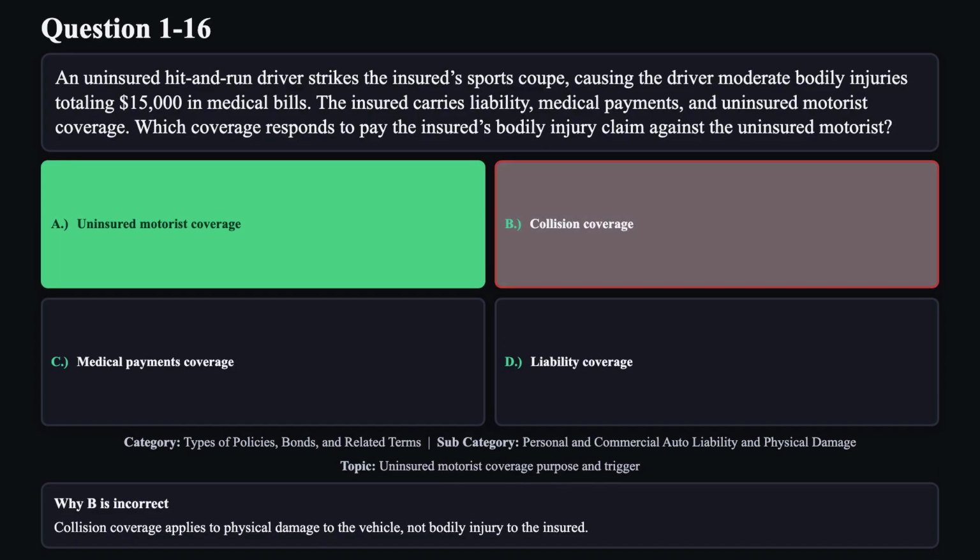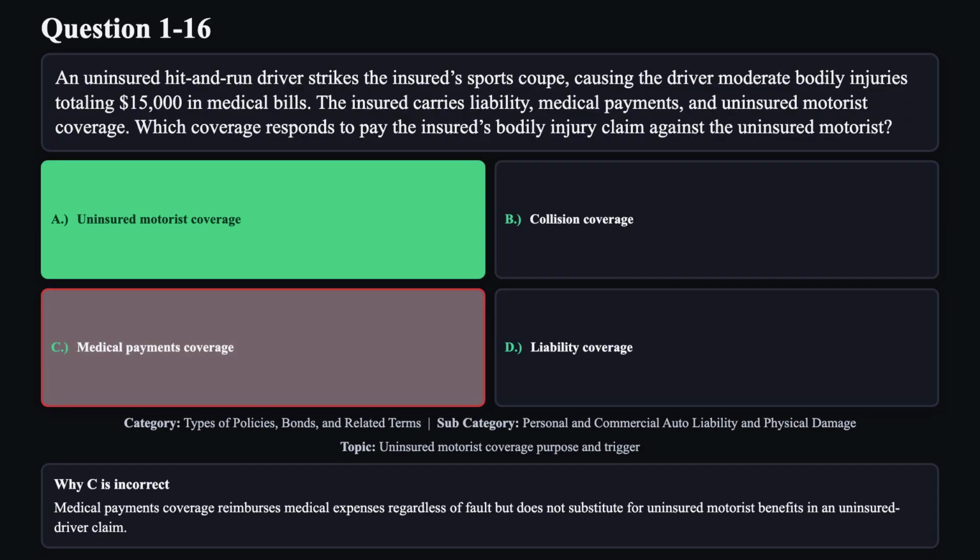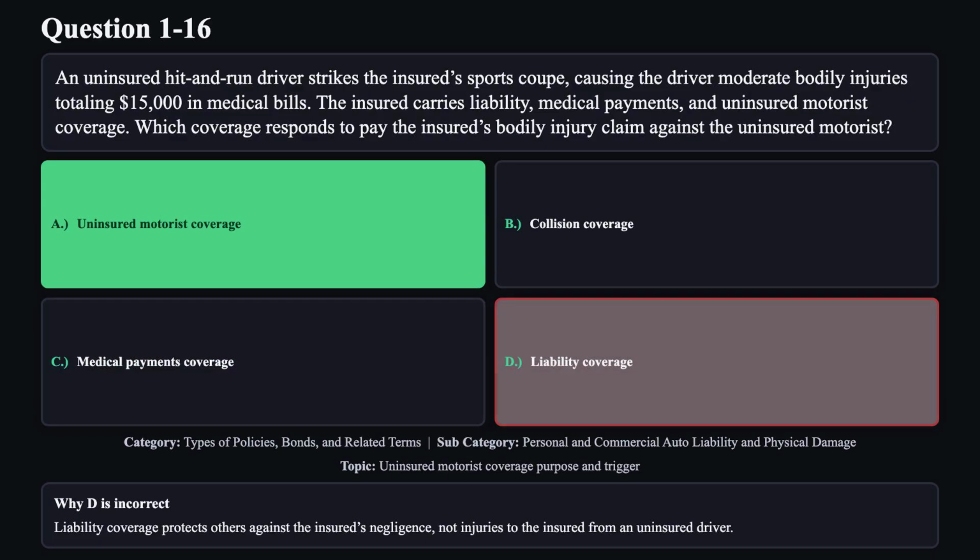Reason B is not correct. Collision coverage applies to physical damage to the vehicle, not bodily injury to the insured. Reason C is not correct. Medical payments coverage reimburses medical expenses regardless of fault, but does not substitute for uninsured motorist benefits in an uninsured driver claim. Reason D is not correct. Liability coverage protects others against the insured's negligence, not injuries to the insured from an uninsured driver.